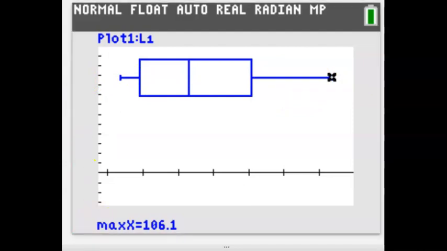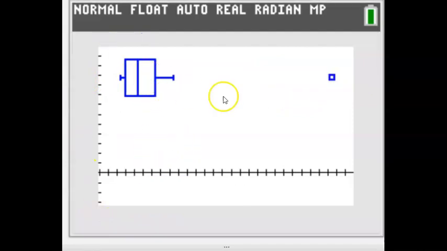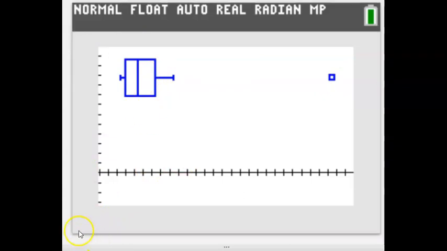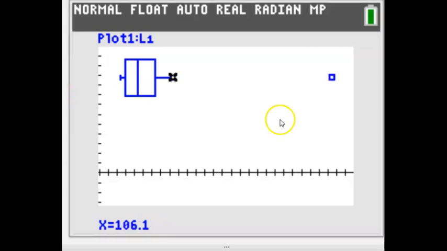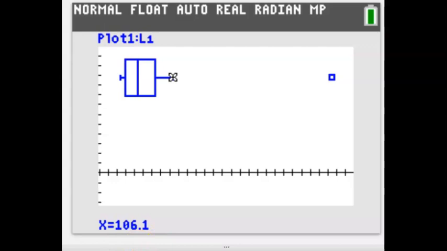If there had been an outlier out here, let me create an outlier real quick. So I kind of played with our distribution. I created an outlier. So I want you to see, if I trace over, there's Q3, there's the maximum, or not, that's not max, it's the next highest value if I take out my outlier. If I trace over, there's my max at 145. It'll jump back. So notice it doesn't say max here because my max is really my outlier. All that to say, you can quickly see if there's an outlier, and you can also find those values very quickly by using a box plot on your calculators.